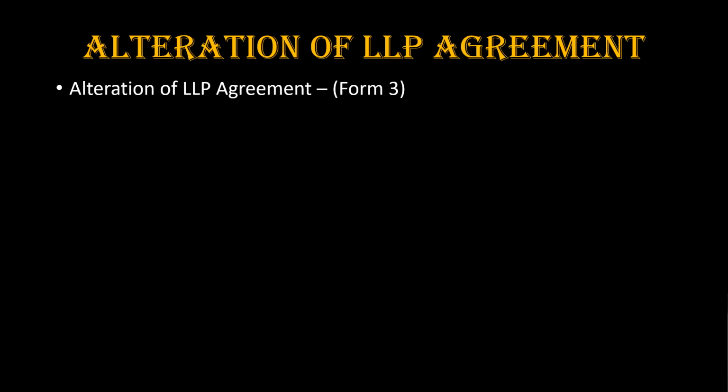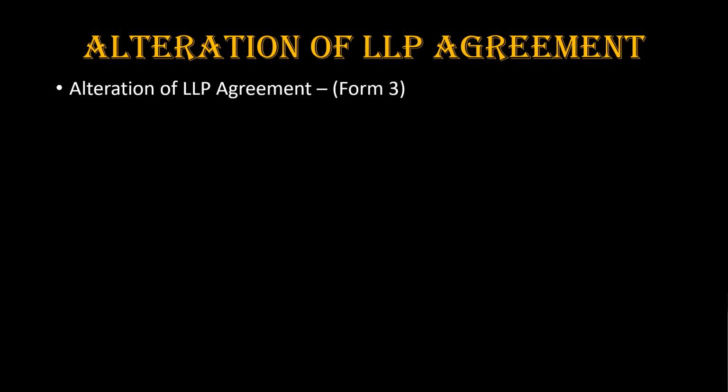For making the alteration of the LLP agreement, two steps are to be carried out. The first step is to pass the resolution approving the revision in the LLP agreement. The second step is to file Form 3 with the registrar within 30 days of the amendment in the agreement.